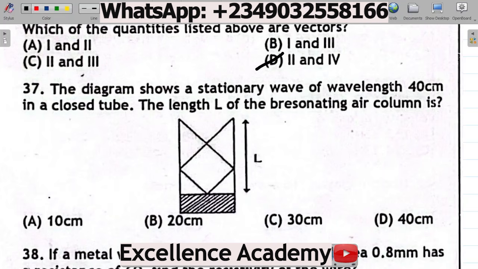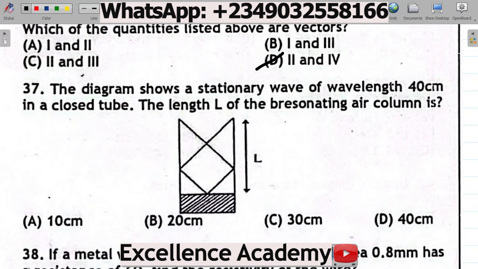Question number 37 says the diagram shows a stationary wave of wavelength 40 centimeters in a closed tube. The length L of the resonating air column is A, 10 centimeters, B, 20 centimeters, C, 30 centimeters, D, 40 centimeters.